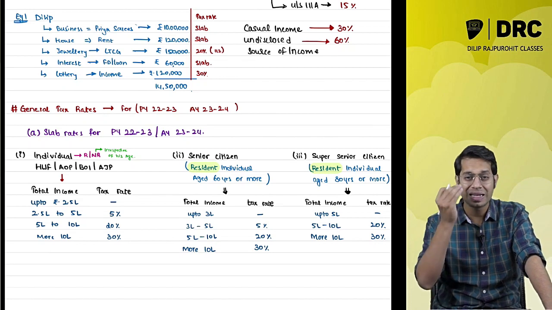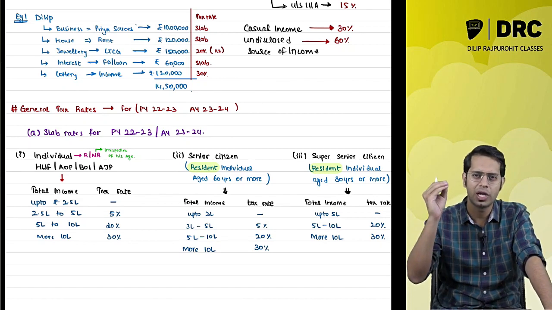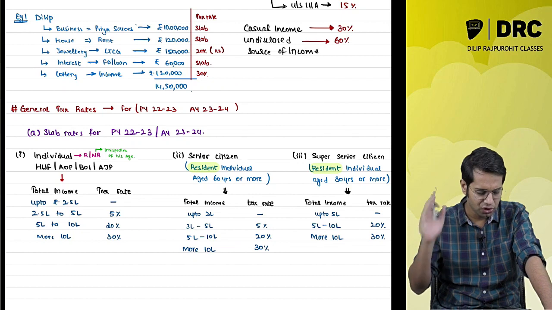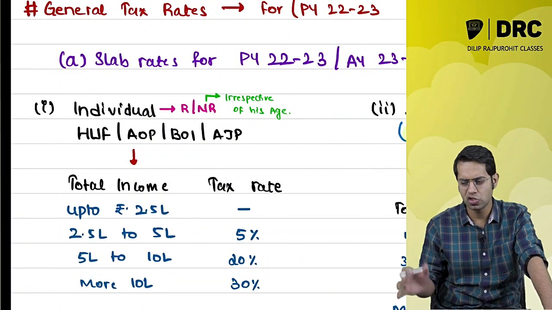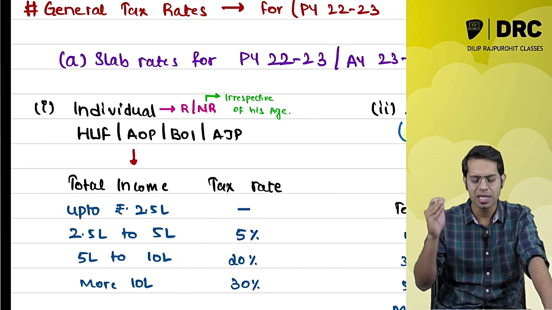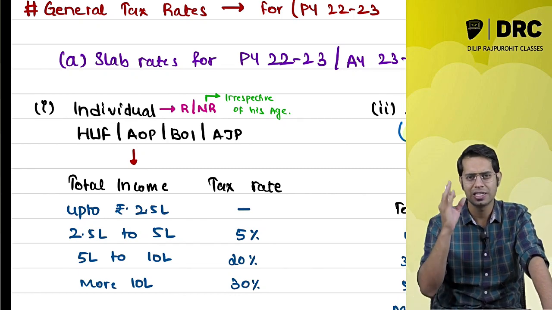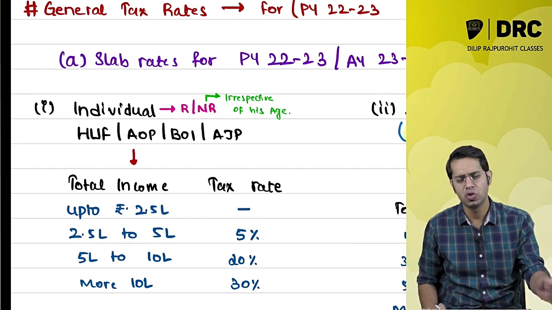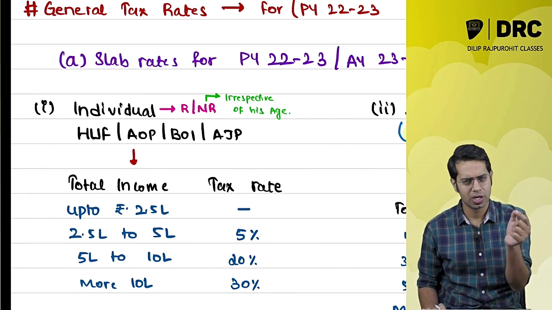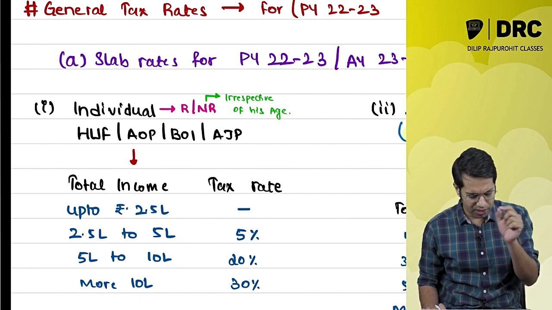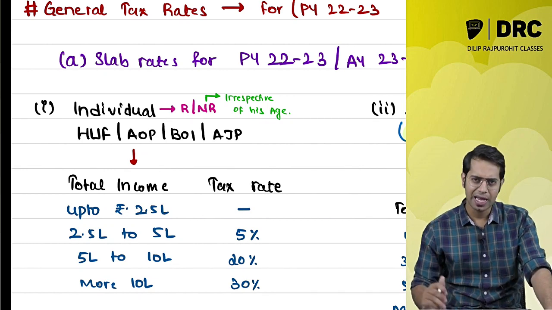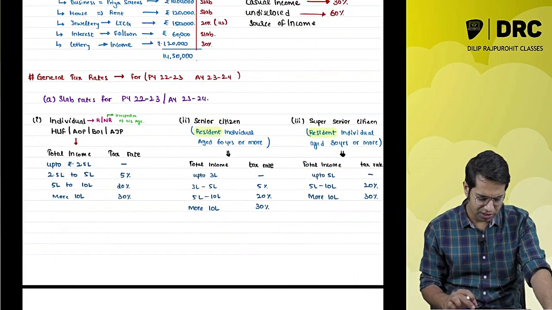The slab rates, the tax rate which is applicable for an individual, HUF, AOP, BOI, artificial juridical person. Now if you are an individual, whether a resident individual whose age is less than 60 years or a non-resident irrespective of your age, the tax rate applicable to you is: up to 2.5 lakhs, no tax; 2.5 to 5 lakhs, 5%; 5 to 10 lakhs, 20%; more than 10 lakhs, 30%. So this is the tax rate which is applicable to you.